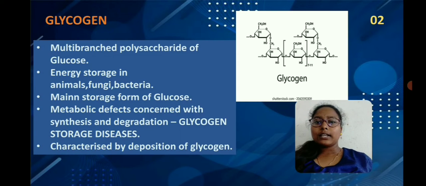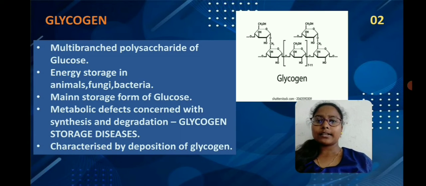But we said that it is the energy storage form of glucose. Hence, we can also call it a fuel reserve for our body. Why do we call it a fuel reserve? Due to 3 reasons. First, glycogen is rapidly mobilized, that means it can be transported from one tissue to another or one cell to another easily. Second, it can generate energy in the absence of oxygen, so it does not require oxygen to supply energy.